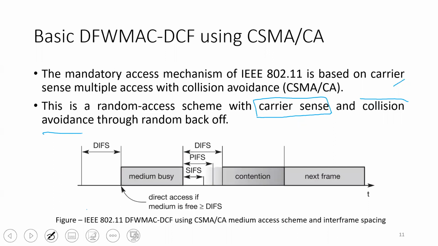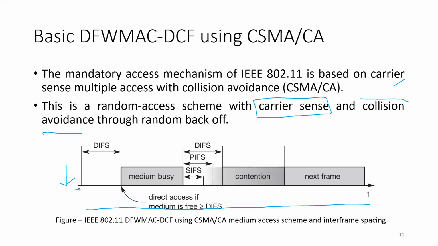Now, the figure describes the mechanism of the CSMA/CA multiple access scheme. We will discuss this figure in detail, but in this slide, let's suppose that we have a station that wants to transmit information over the medium. What will it do?